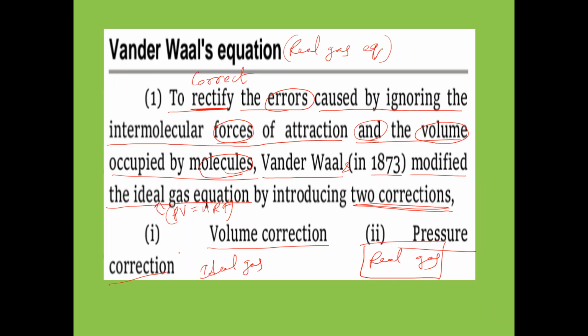Real gas is in one container, and ideal gas is also in the same kind of container. In the ideal gas, we have taken a container of volume V. Here also we have taken real gas in a container of volume V. Same volume, same quantity of gas, taken in two equal-volume containers, real gas and ideal gas. Gas molecules are there in this one, and in this one also.